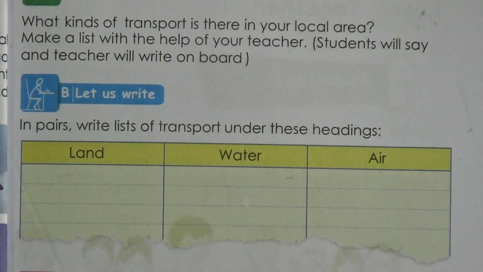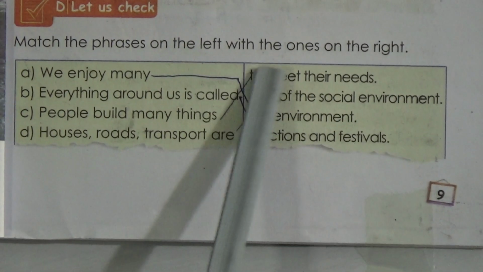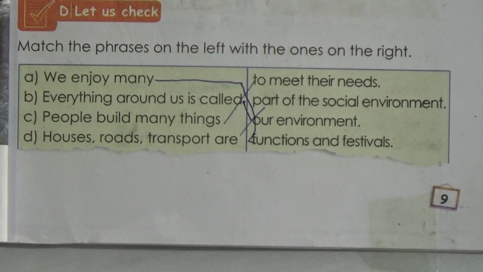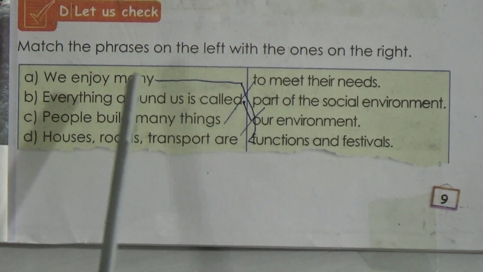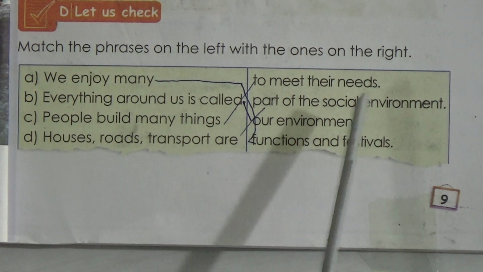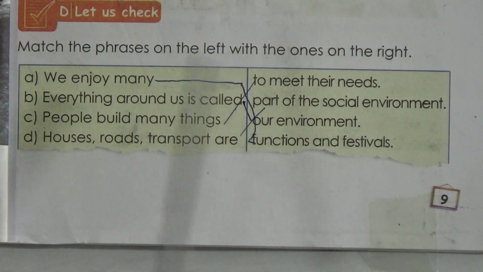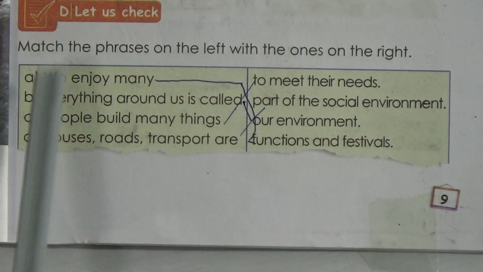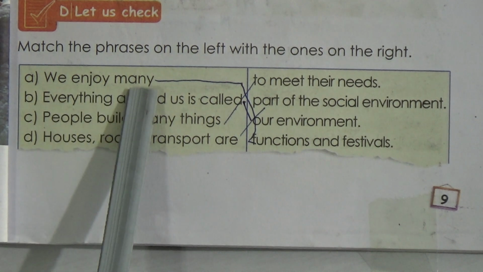Now number D, match the phrases on the left with the ones on the right. That means this is matching. Four parts of sentences are given here and the other parts are given here, and we have to match these two columns.